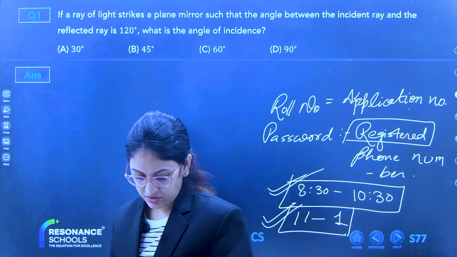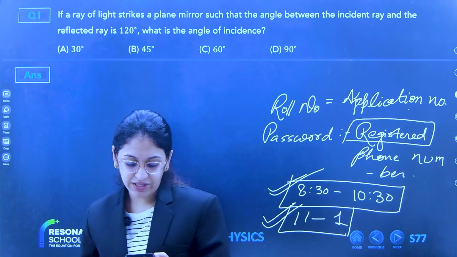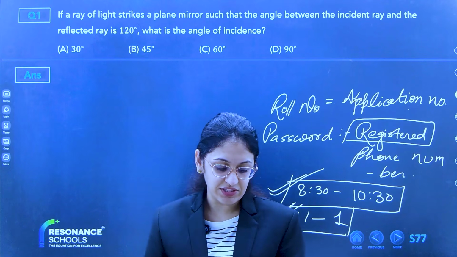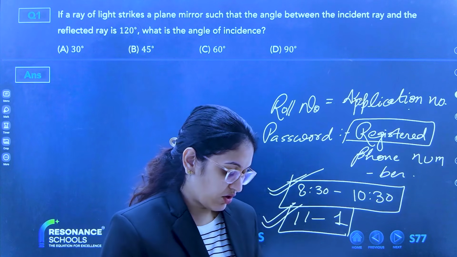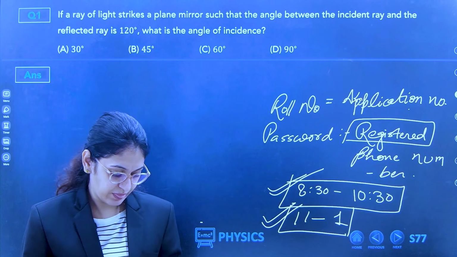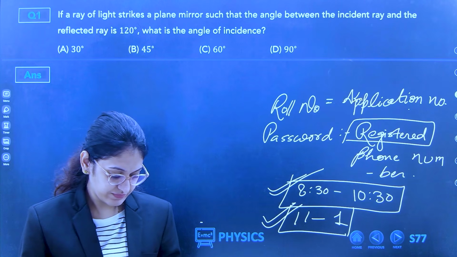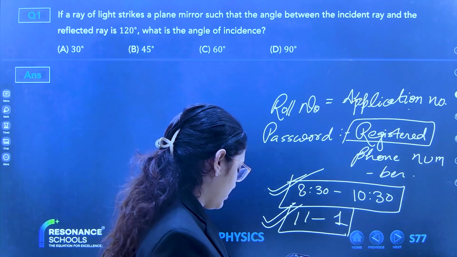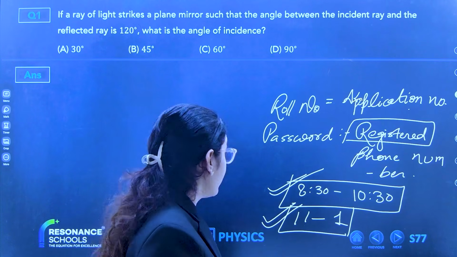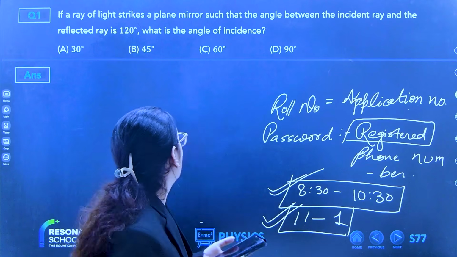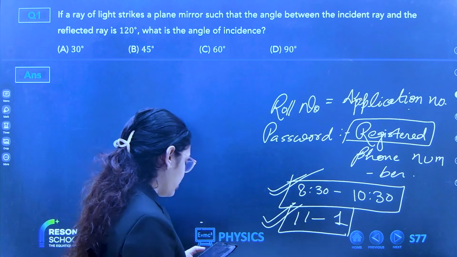Option C is correct. Now can you tell me the glance angle of incidence? 30. Option D is wrong. Okay. Can I solve this?